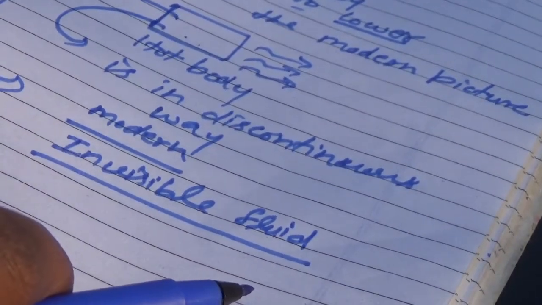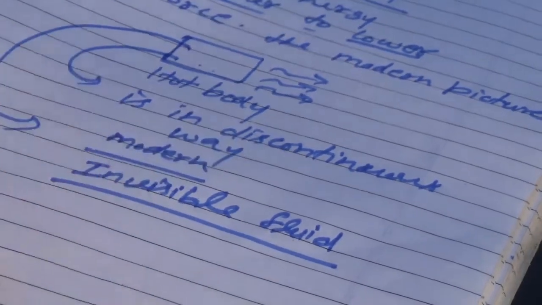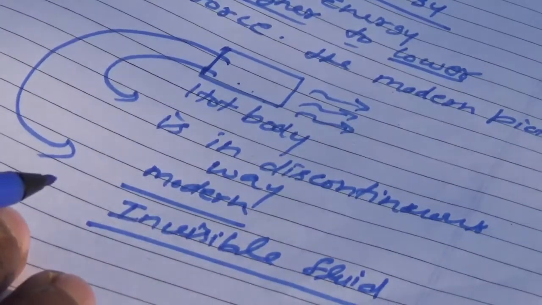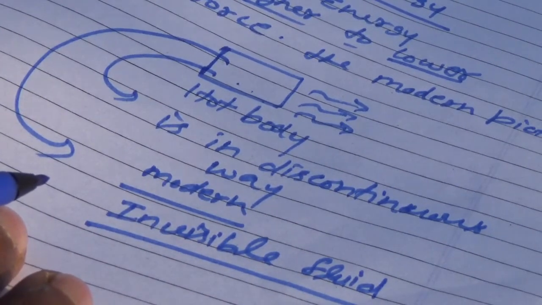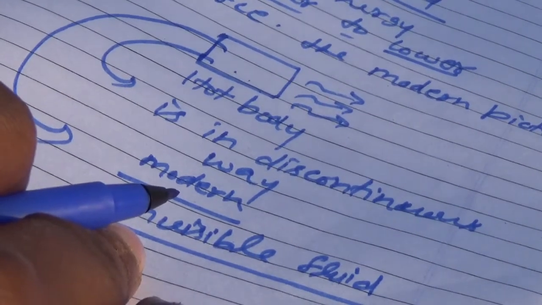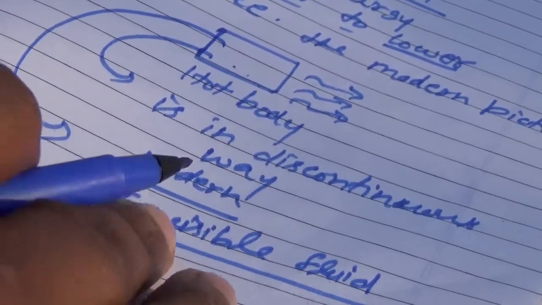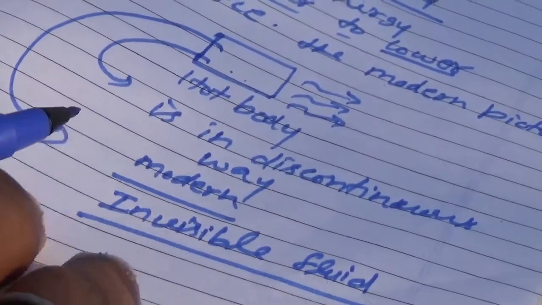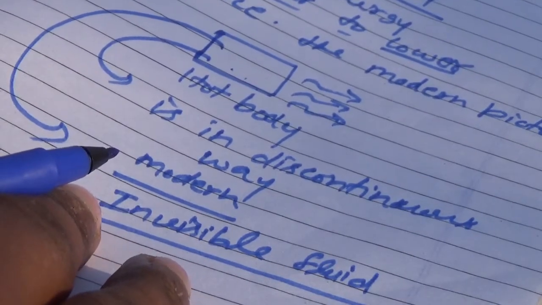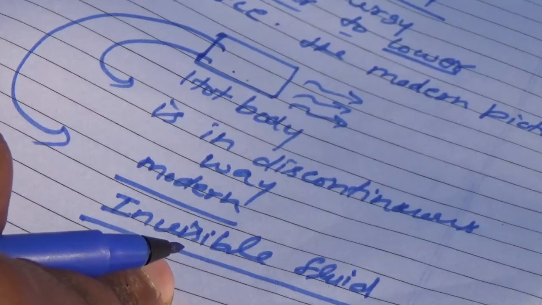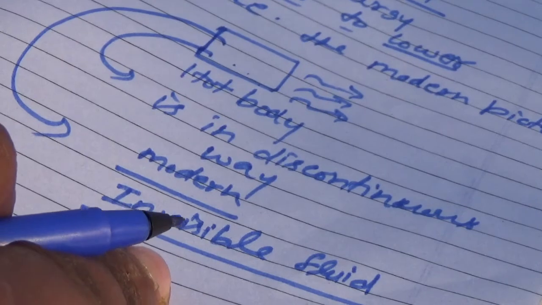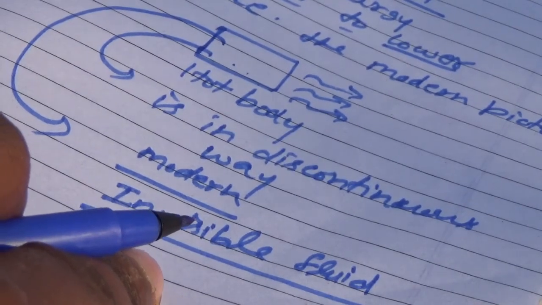So now, dear students, it is our next important concept about heat. Firstly, it was considered that heat energy goes from one body to another body, or one system to another system, in a continuous way. But according to the modern theory of heat, heat is in the form of energy, or discontinuous energy, and it does not go from one system to another in the form of a continuous wave or in a continuous way.